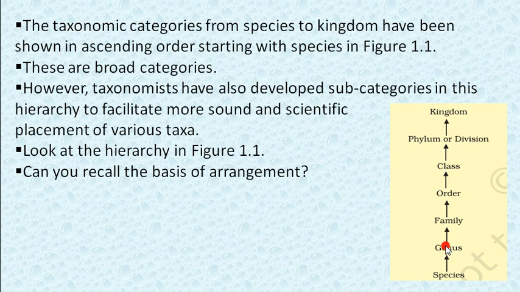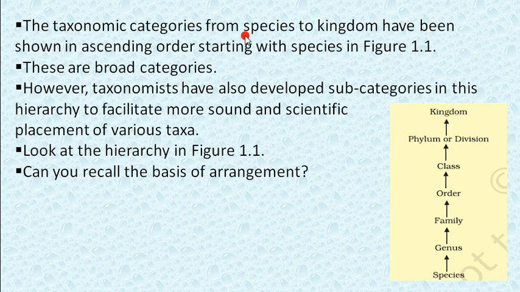A group of species is called a genus. Genera combine and make the family. Families combine and make the order. A group of orders makes the class. A group of classes makes the phylum in animals and the division in plants, and both are present in the kingdom. So all the phyla and all the divisions are present in only one kingdom, whether it is the Animalia kingdom or the Plantae kingdom. There are also five kingdoms, which we will discuss in our next chapter.